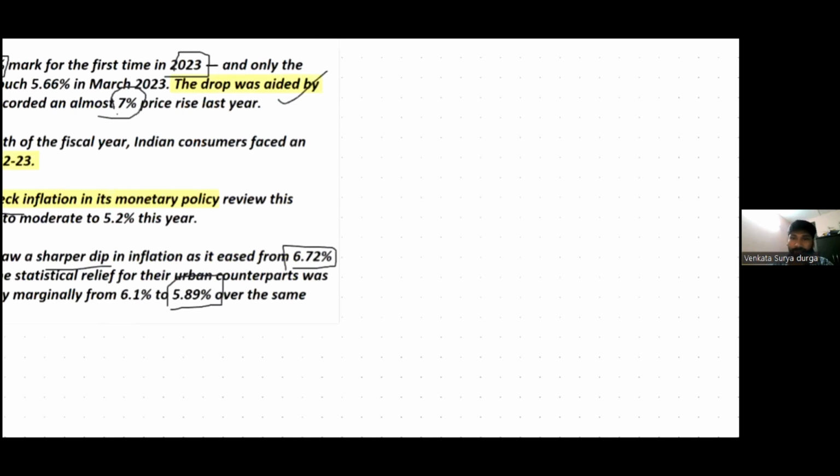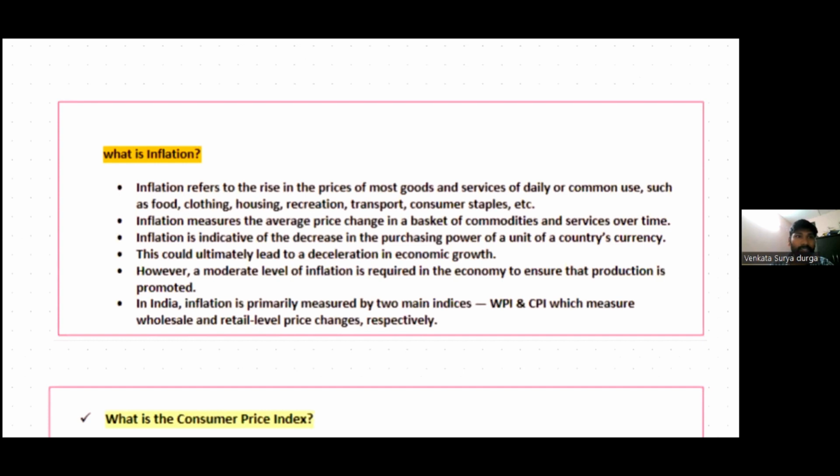Okay, so inflation refers to the rise in prices of most goods and services for daily common use. They include articles like food, clothing, housing, recreation, transportation, etc. So a general rise in prices. Inflation measures the average price change in a basket of commodities. So in a basket of commodities, the average price increase will be considered by inflation. Inflation is an indicator of the decrease in the purchasing power of a unit of currency, right? So inflation means reducing the value of the Indian currency.